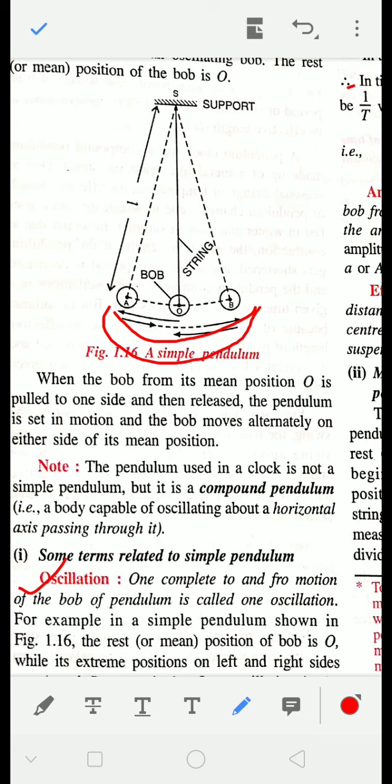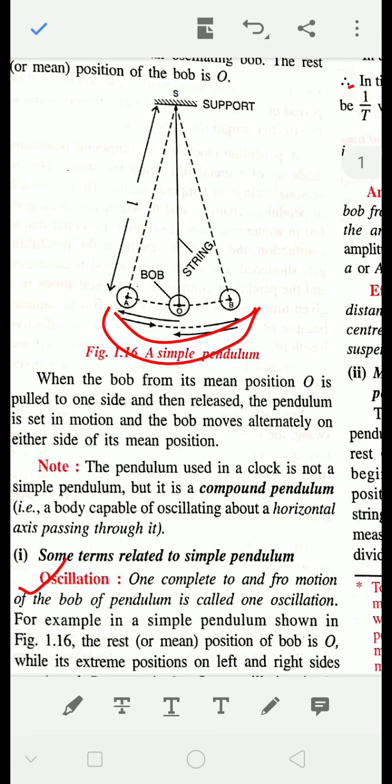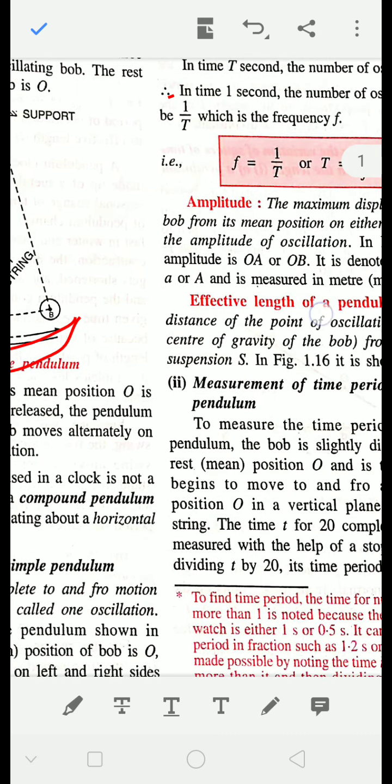Means, see, A and B are called extreme positions and O is called the mean position. So when the pendulum covers from one extreme to other extreme and again comes back to the starting point, then we say that one oscillation is completed.